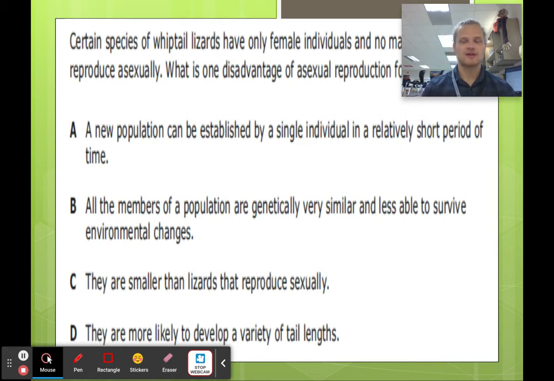So if something changes, the lizards are all the same, they're not going to have the diversity to overcome changes they're not accustomed to. Now a benefit would be a population can be established by a single individual in a relatively short period of time. You don't need to look for mates, and therefore you can reproduce very rapidly. Okay, so it's B.